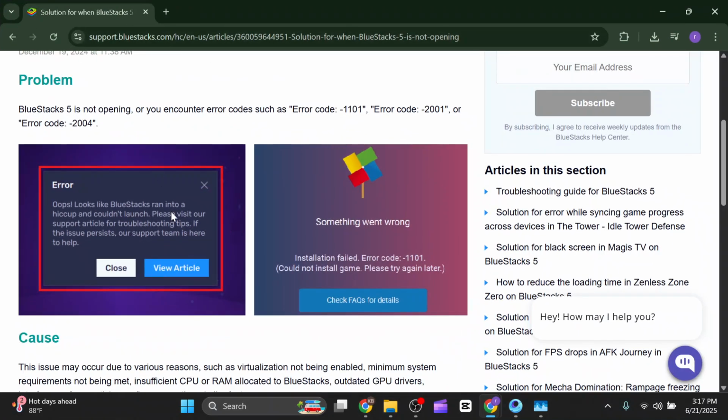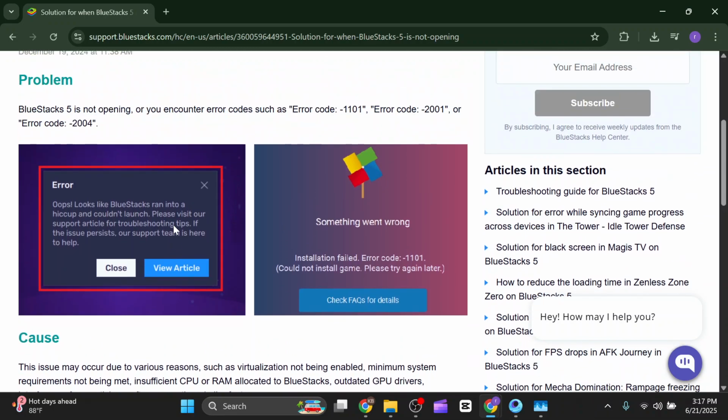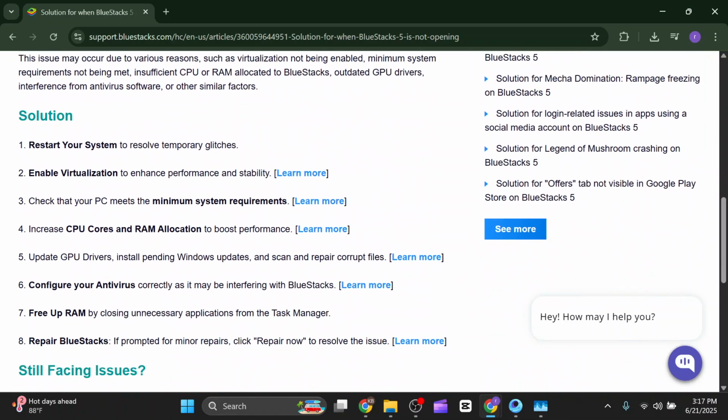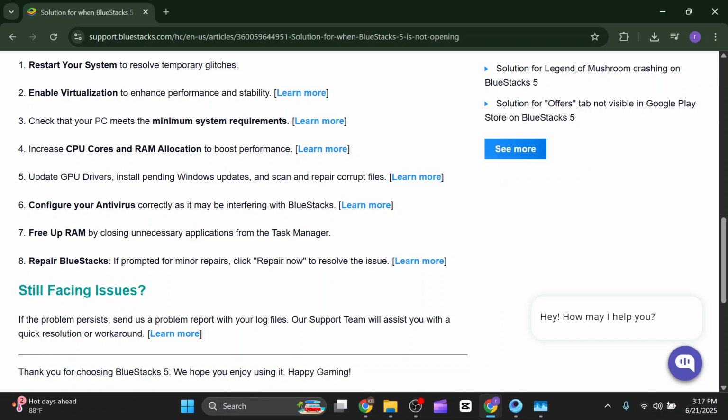It might fix the problem for you, and you can also see that Bluestacks 5 is not opening, or you encounter error codes such as error code 1101, 2001, 2004, and for that you can restart your system to resolve the temporary glitches. You can enable virtualization to enhance performance and stability. You can check that your PC meets the minimum system requirements. You can increase CPU cores and RAM allocation to boost performance. You can also update GPU drivers, install pending Windows updates, and scan to repair corrupt files.